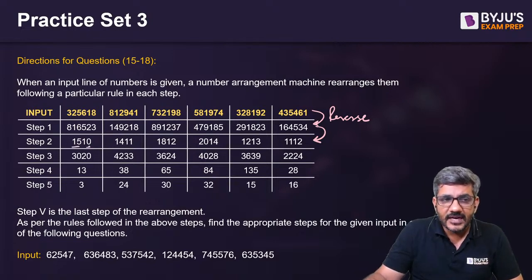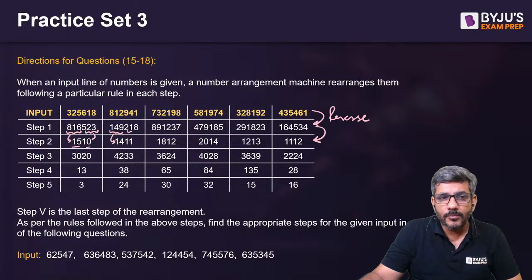1510, that is 15 and 10. 8 plus 1 plus 6 is 15, 5 plus 2 plus 3 is 10. Sum of first three and sum of last three. 1 plus 4 plus 9 is 14 and 2 plus 1 plus 8 is 11. 8 plus 9 plus 1 is 18 and 2 plus 3 plus 7 is 12.